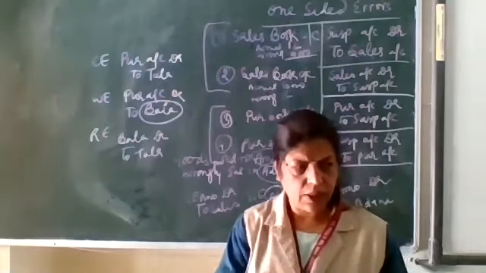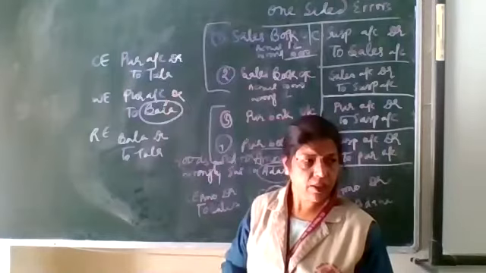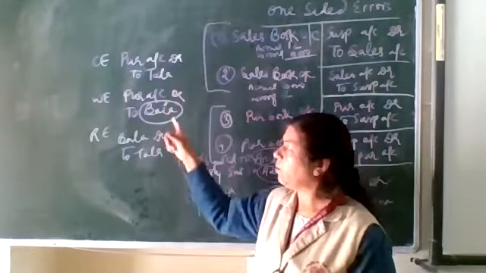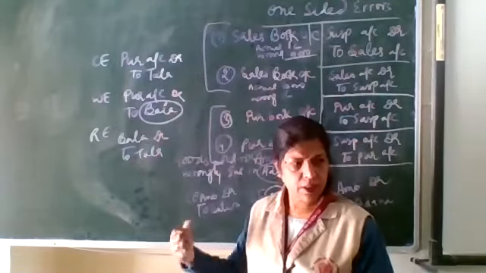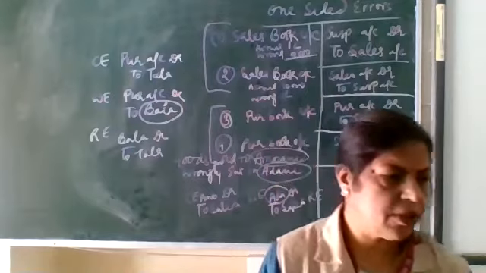So this is the example. Purchase account debit to Tata but wrongly entered as purchase to Bata. Now Bata will be credited, Tata will be debited. Clear? One more example you can take.